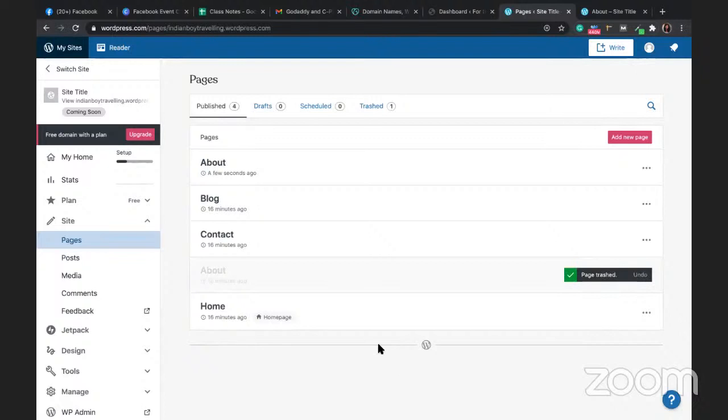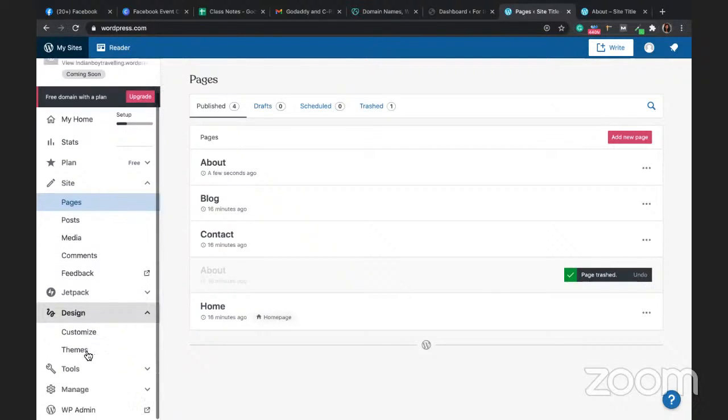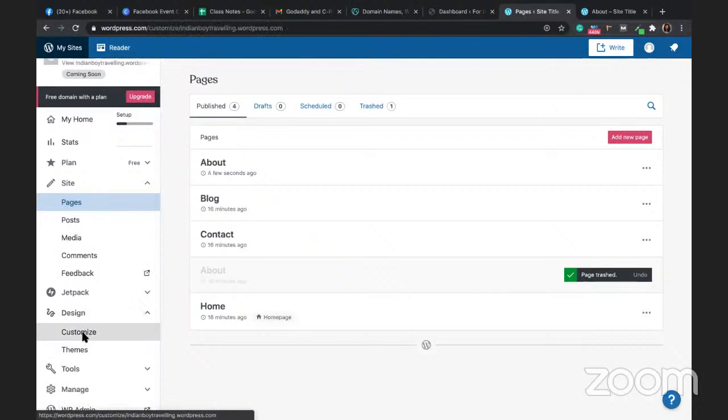It's gone. Now I want to create a menu. So I'll first go to design. I'll click on customize.